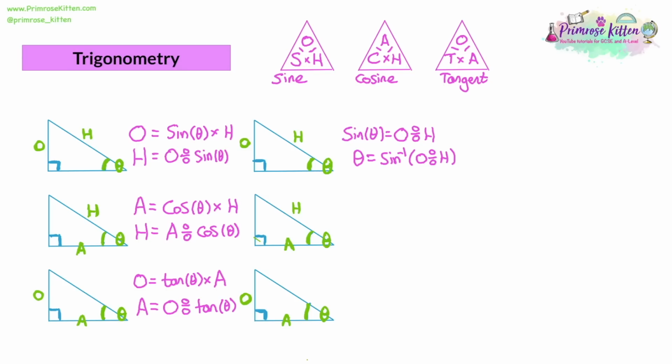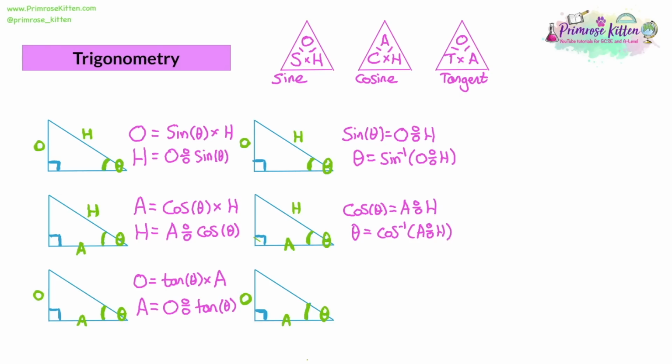Moving on to the same thing with cosine. If you cover up the c, you have a over h. So if you cover up the c, which corresponds to cos theta, then we see that that's equal to the adjacent divided by the hypotenuse. So if you just want theta on its own, not cos theta, you need to do the opposite of cos to both sides. That's going to be cos -1 done to the answer to a over h.